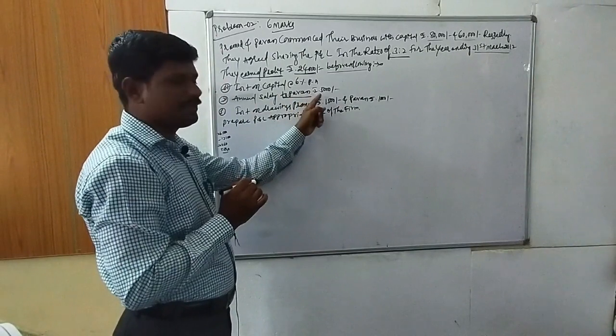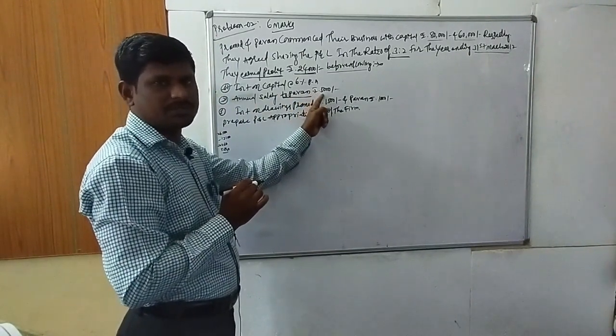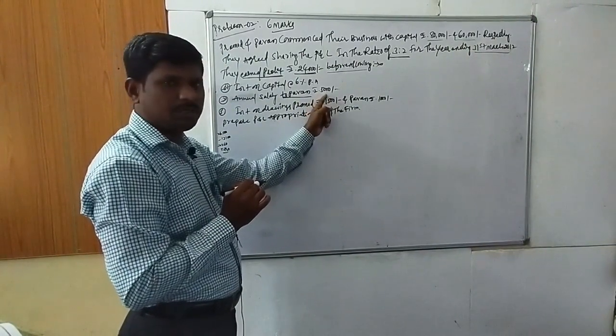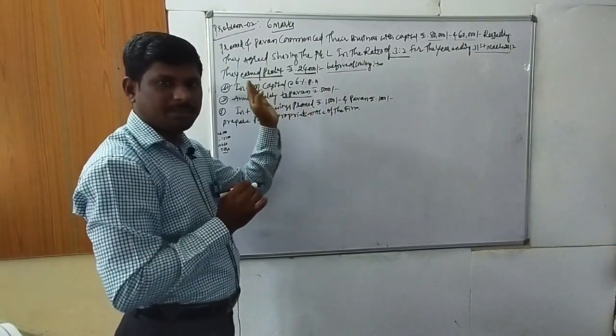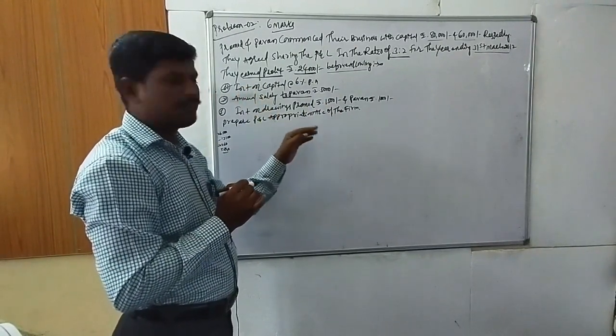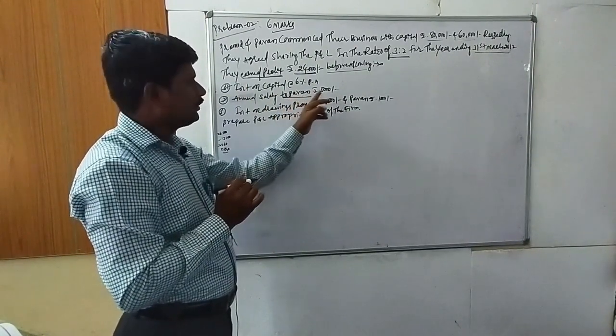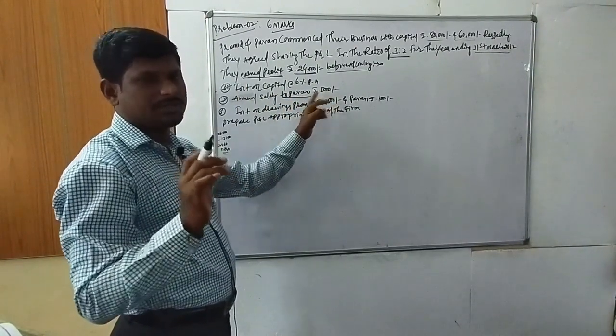Pawan's salary is rupees 5,000, taken directly on the debit side of the profit and loss appropriation account, and credited to the partner's capital account, Pawan, for 5,000 rupees.